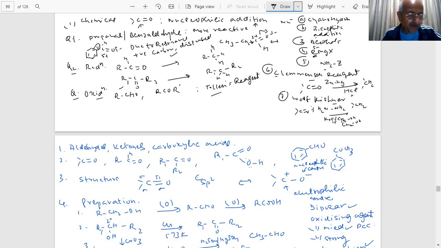What is Tollens reagent? Ammoniacal silver nitrate solution, freshly prepared. You have silver nitrate, and you add ammonium hydroxide. First you get Ag2O. Ag2O reacts further to form a complex. What is the complex involved in this reaction? It is a coordination complex, the diamminesilver(I) ion, [Ag(NH3)2]+. This is important. What happens to the silver ion in this case?